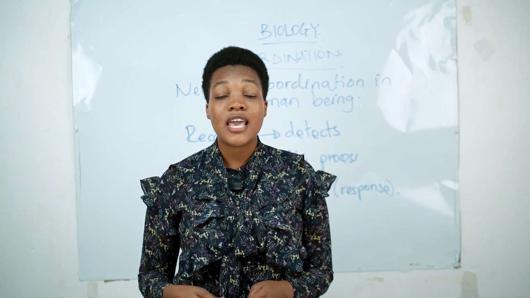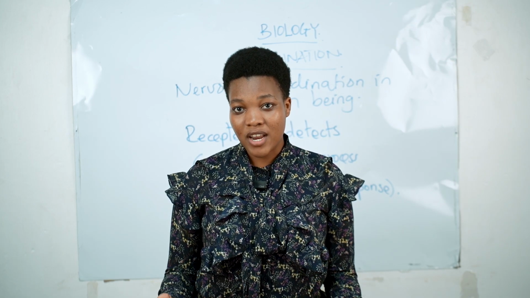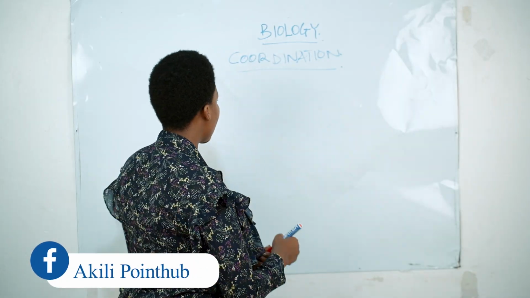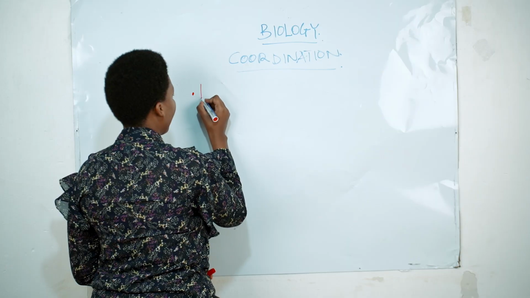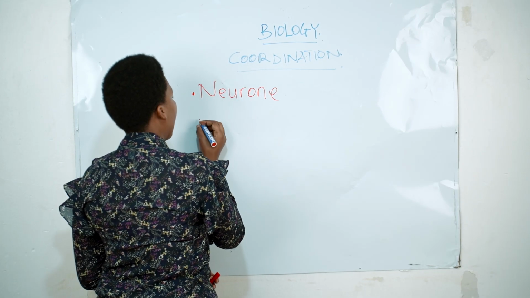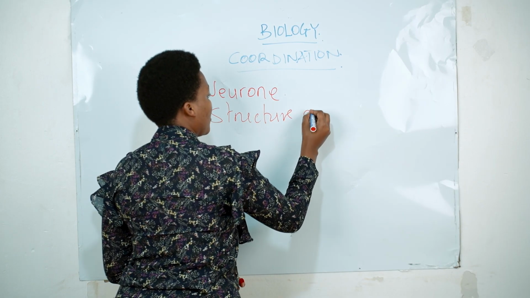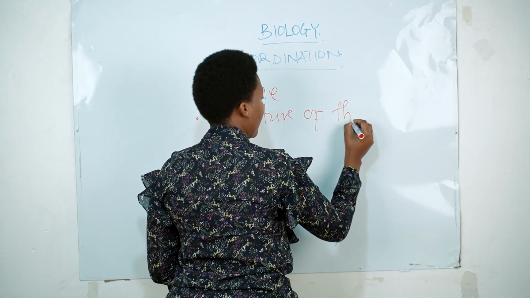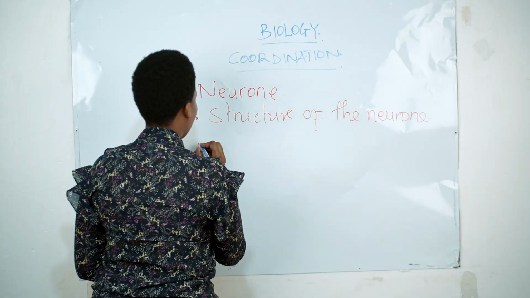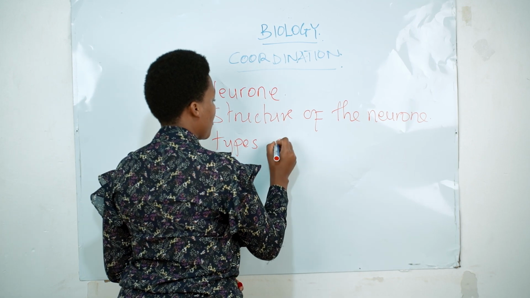Sasa hapa nataka tukaone neuron ni nini. Tukaone parts za neuron, and then lastly we see the types of neuron. So in this part we are going to see the neuron itself, the structure of a neuron, and lastly we are going to see the types of neuron.